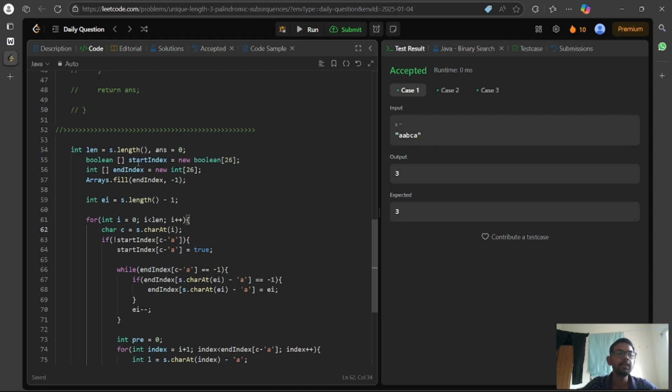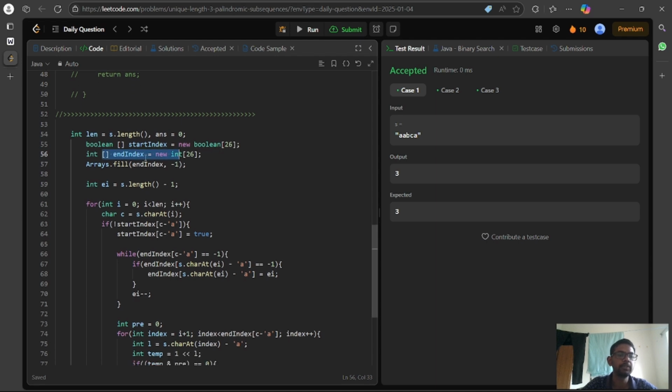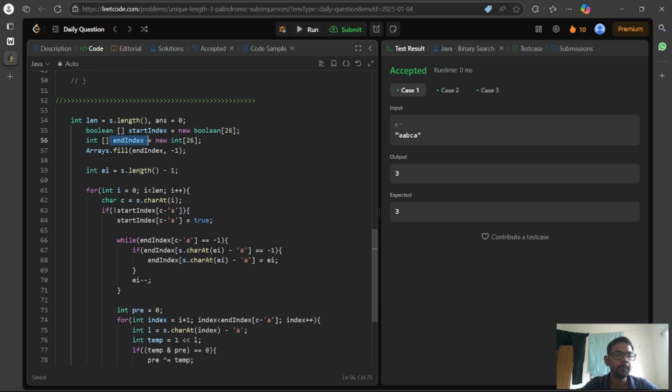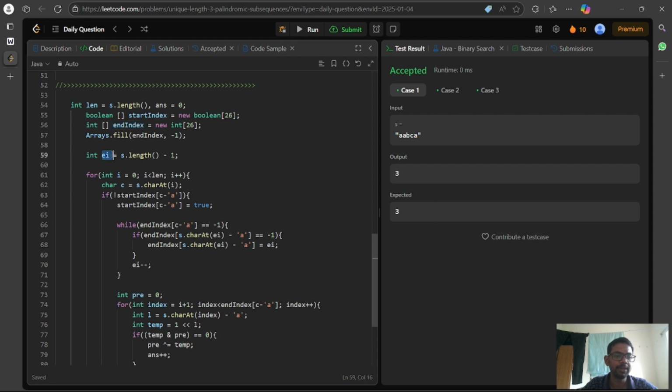Here I kept a start index array and an index array. This is of boolean type to check whether it has occurred previously. If it occurred previously, we do not include that element as a starting element, and we continue. This is our end index array, which is just like an iterator coming from the end of the string.